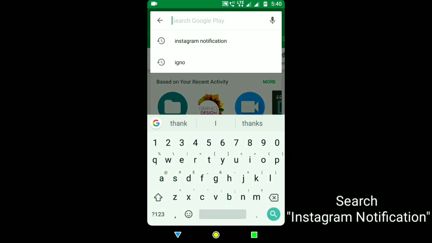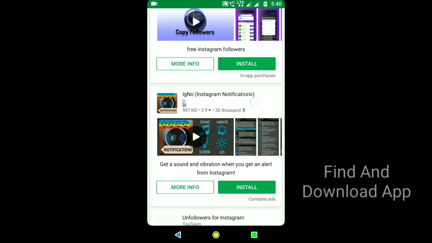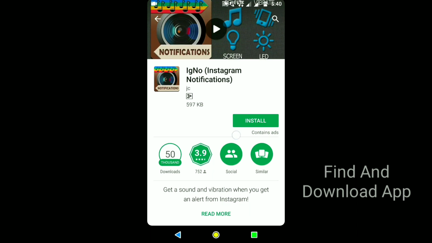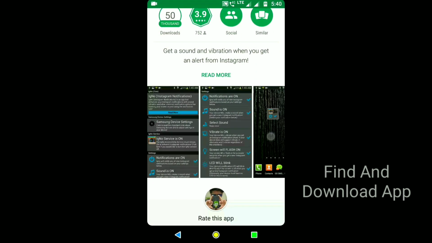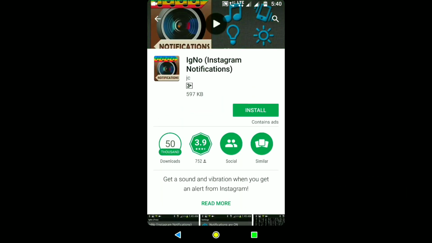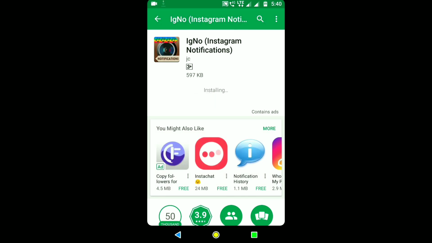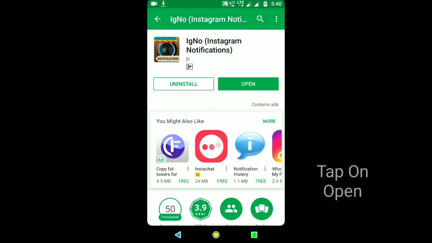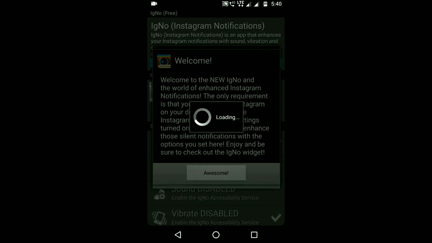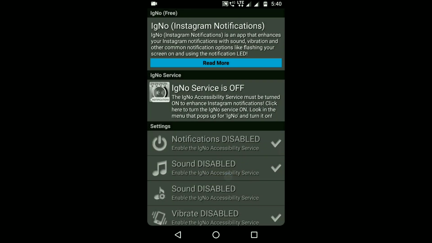First of all, open Play Store and search for Instagram notification. Then you will find igno Instagram notification application. Find and download it. After download complete, open the app and skip the notes.